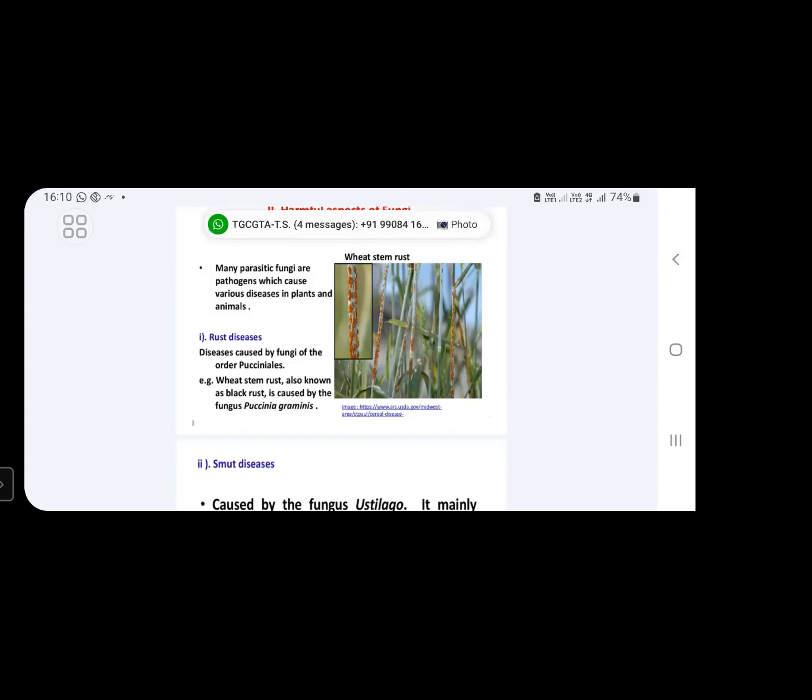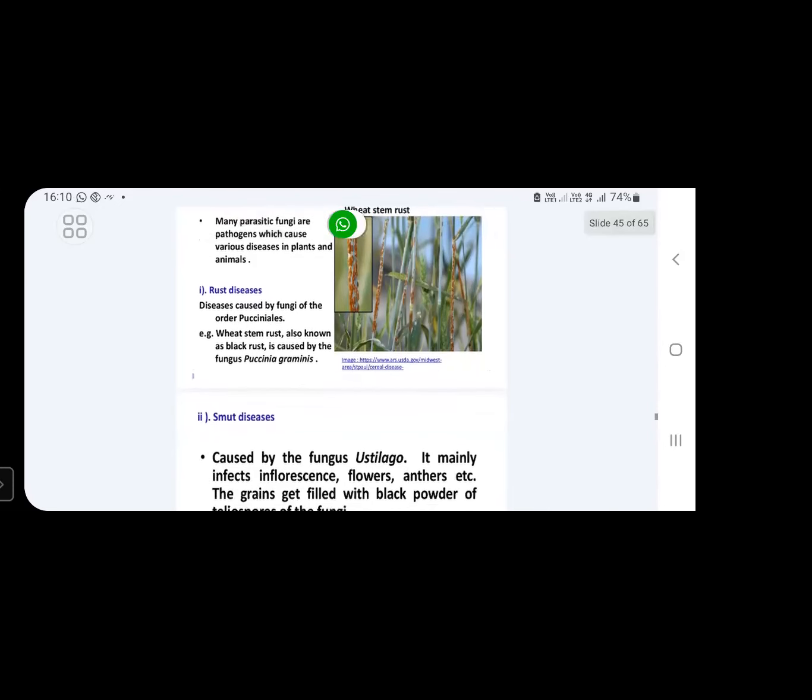First, we will discuss rust diseases. These rust diseases are caused by fungi which belong to the order Pucciniales. Wheat rust disease is the common disease caused by fungi belonging to the order Pucciniales.